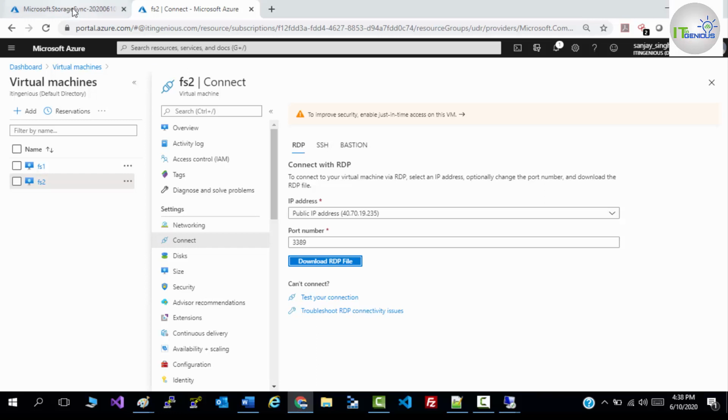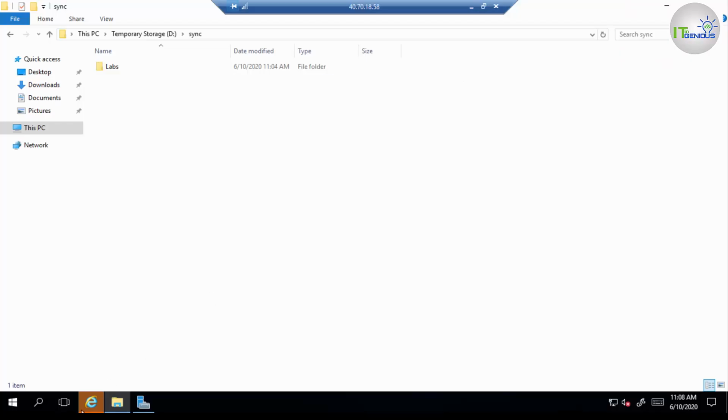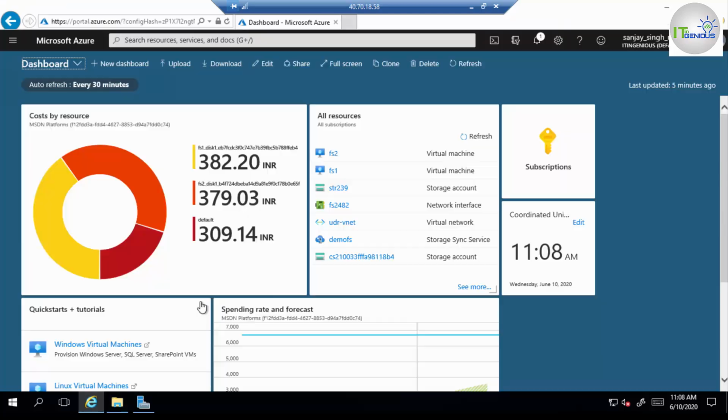Okay, so first of all I'm moving to my portal. So yes, through my FS1. So let's go to your portal and open your Azure File Sync.